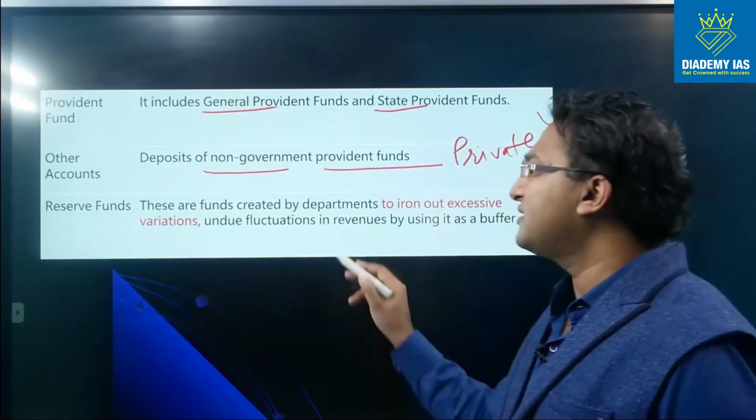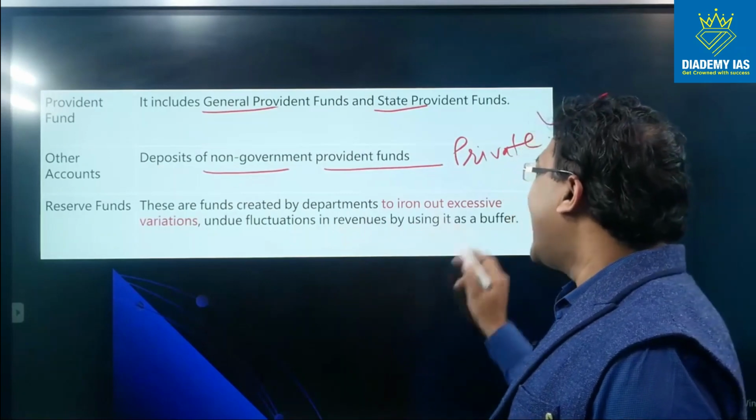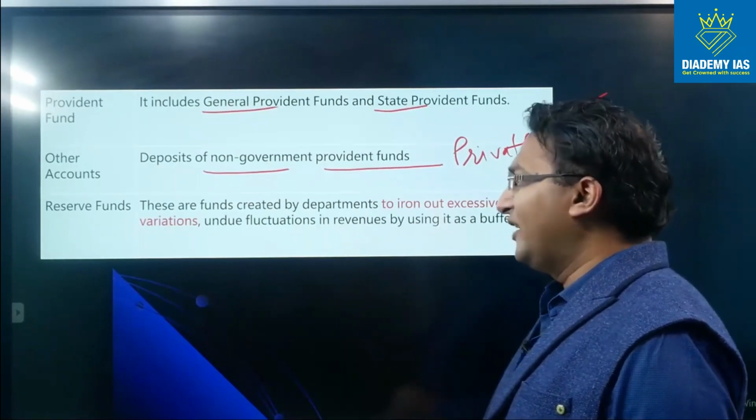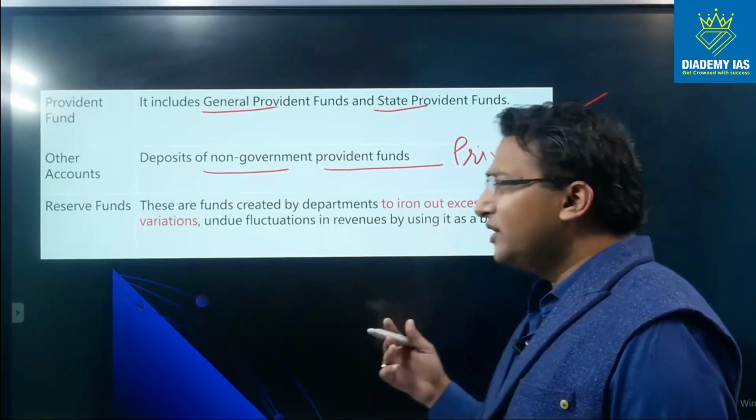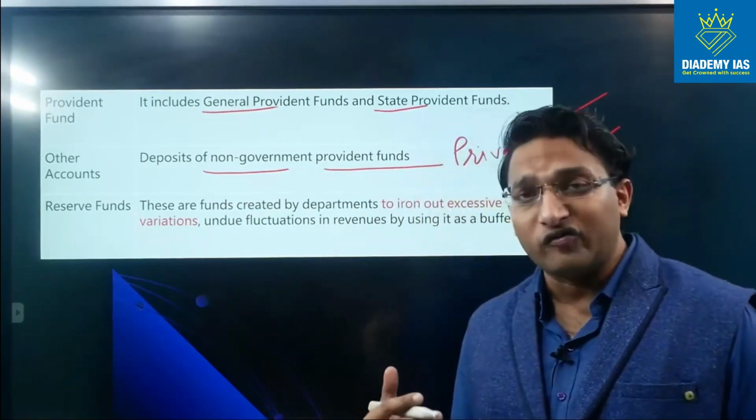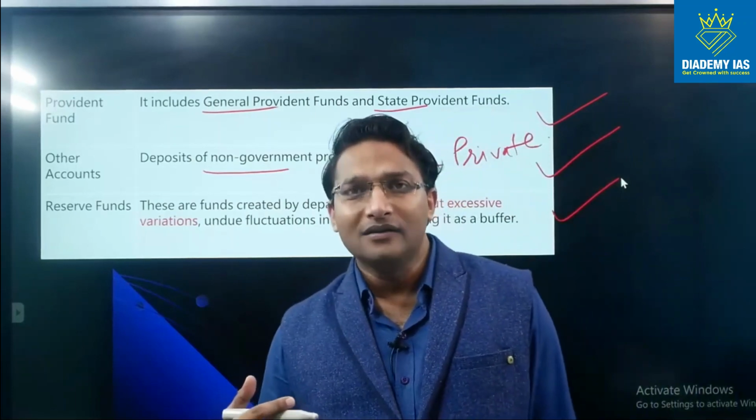Reserve funds. These are funds created by departments to iron out excessive variations, undue fluctuations in revenues by using it as a buffer. So this is a kind of emergency amount which is kept by the government, and this is called reserve fund.